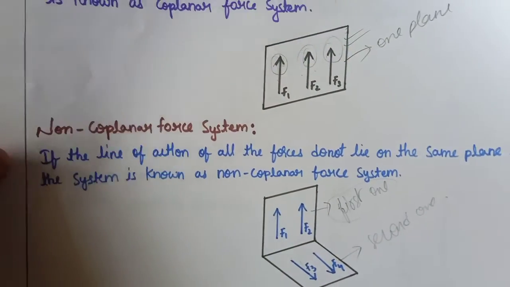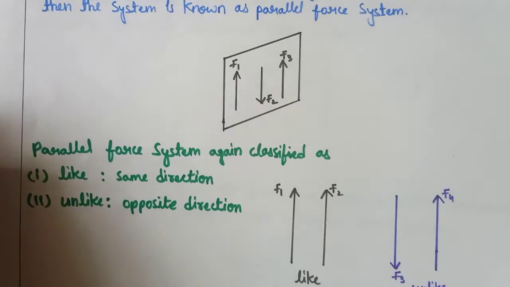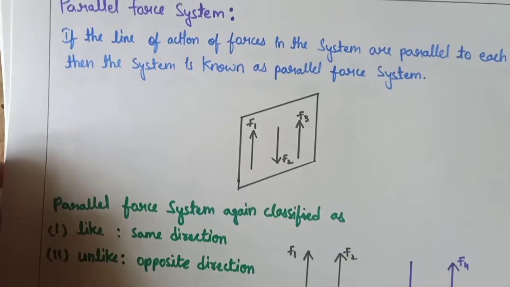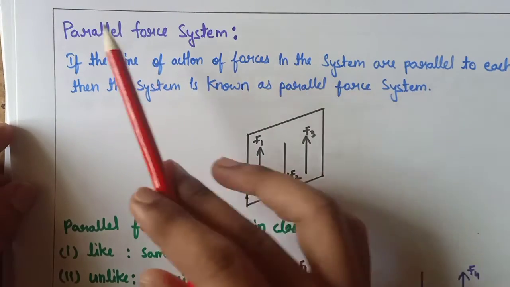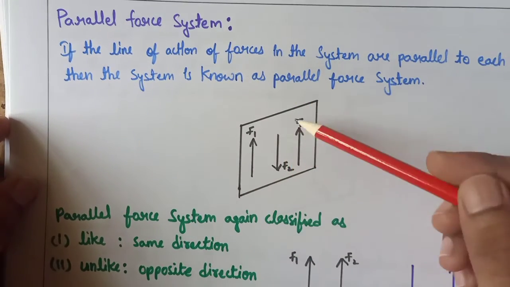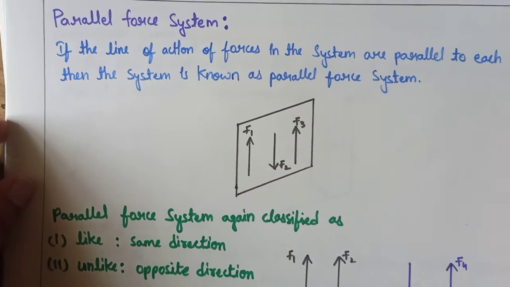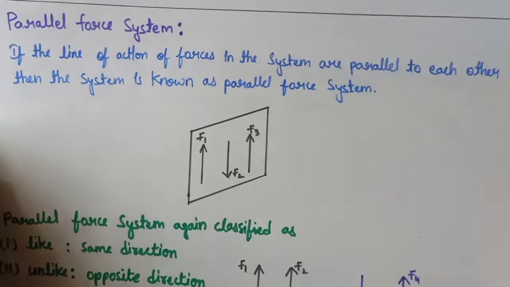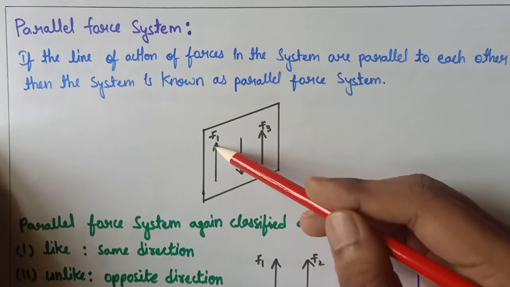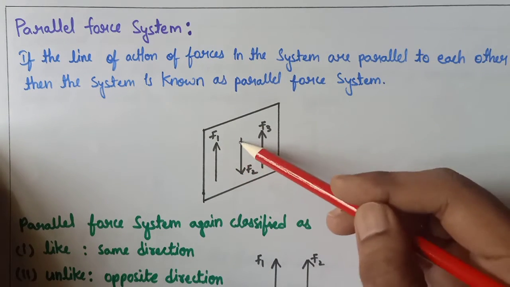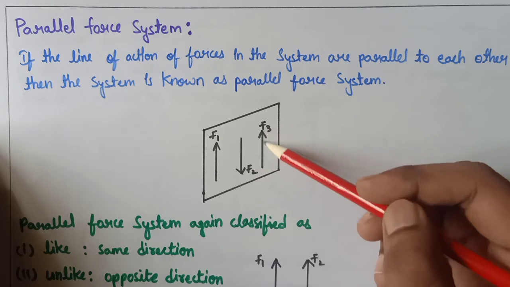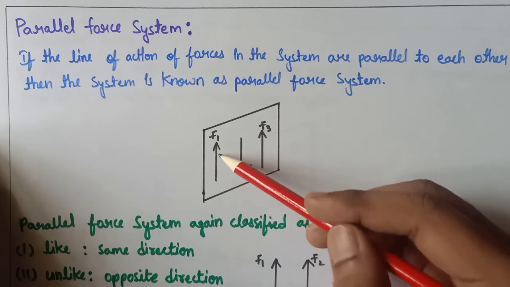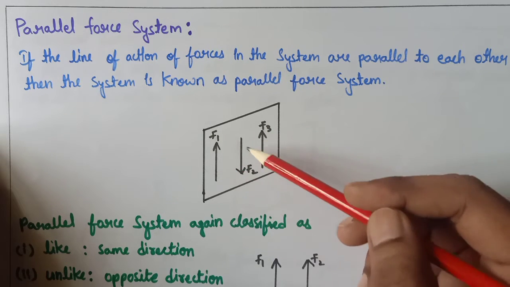Next we are going to see parallel force system. Here in this diagram you can see that this force F1, this one F2 and this force F3 are parallel to each other.